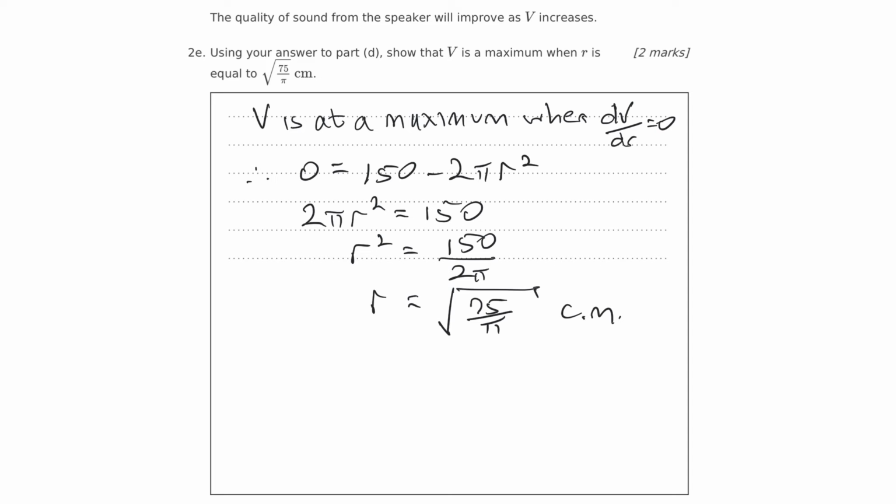Now, how do we know it's a maximum? We know it's a maximum because we know that dV/dr equals 150 minus 2 pi r squared. Well, that's minus r squared, so we know it's an upside-down parabola. And all we have to do is equate that derivative to 0, and that's what we're doing here. We resolve it up to find r, and we get r is the square root of 75 on pi centimeters. And that's what they wanted us to show.